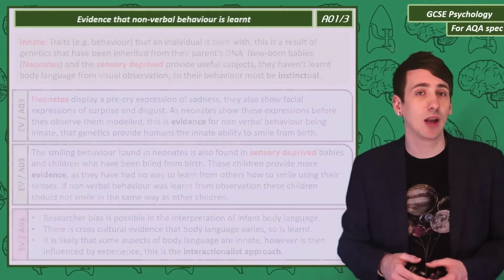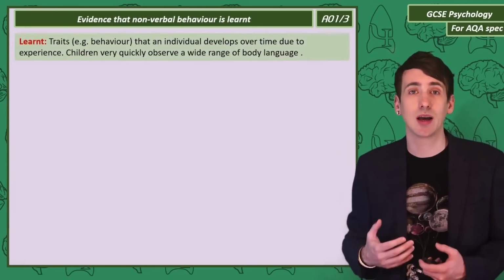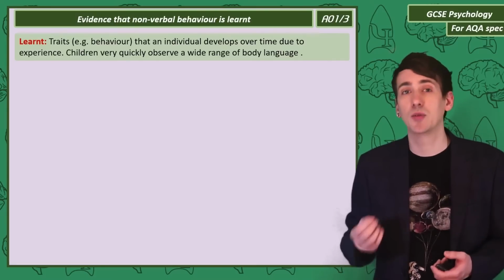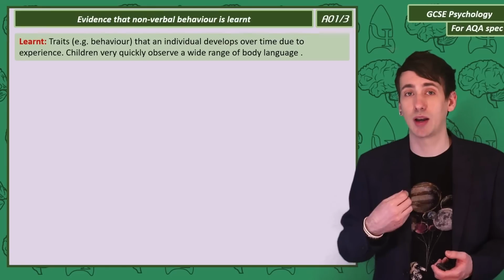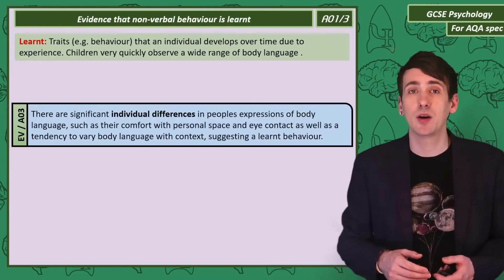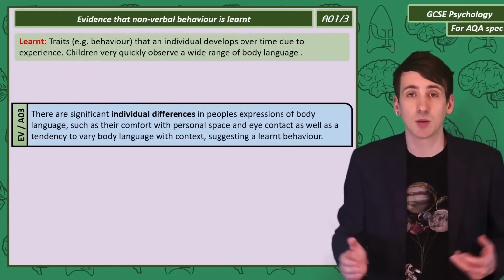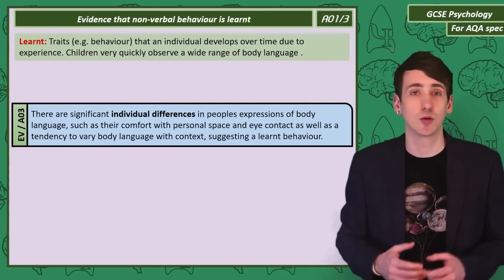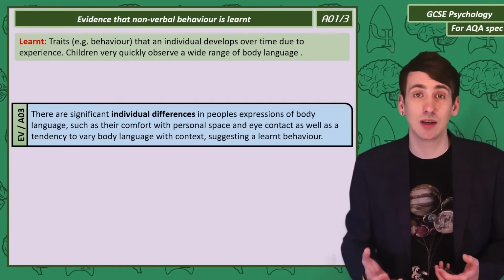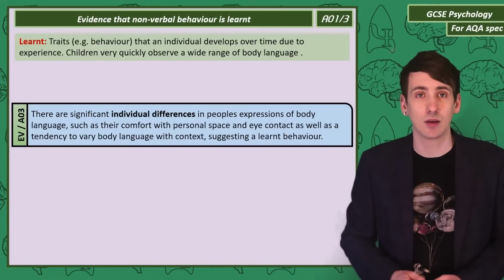So the counter to body language being inherited is the idea that body language is learned. Our body language develops due to observing other people's body language and observing people's responses to our body language, and then adapting. Strengths of body language being learned are the fact that body language varies from person to person. Some people invade your personal space, some people use too much eye contact and touch, and also we all vary our body language significantly depending on the social context, all suggesting a learnt behaviour.